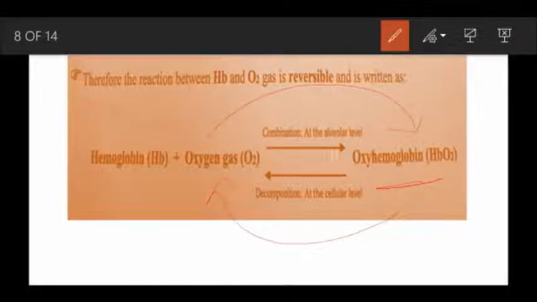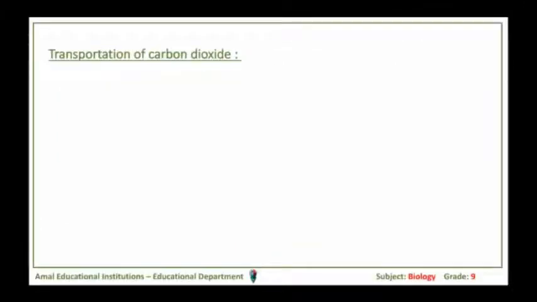Hemoglobin and oxygen make a combination reaction at the level of the alveolar wall, because it is rich in oxygen, and it gives oxyhemoglobin. This oxyhemoglobin, once it reaches the cells, is decomposed and gives hemoglobin alone and oxygen alone. Now, this hemoglobin, why is it set free? Because it is going to bind to carbon dioxide.